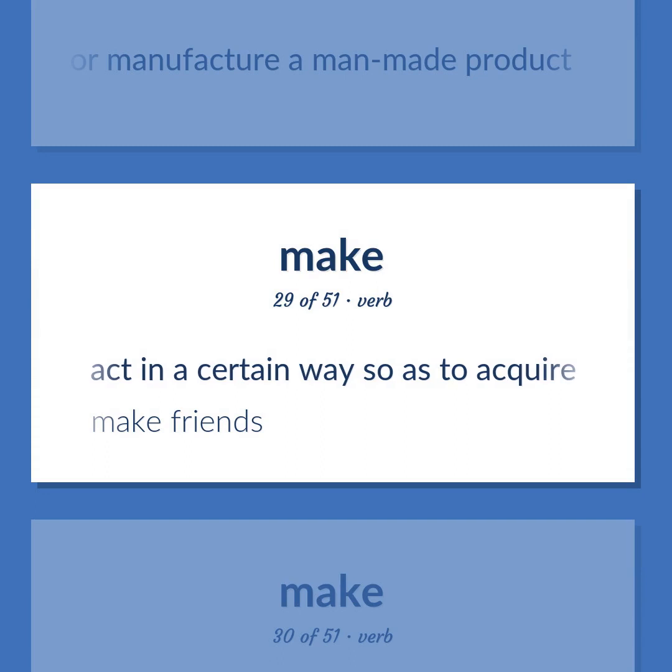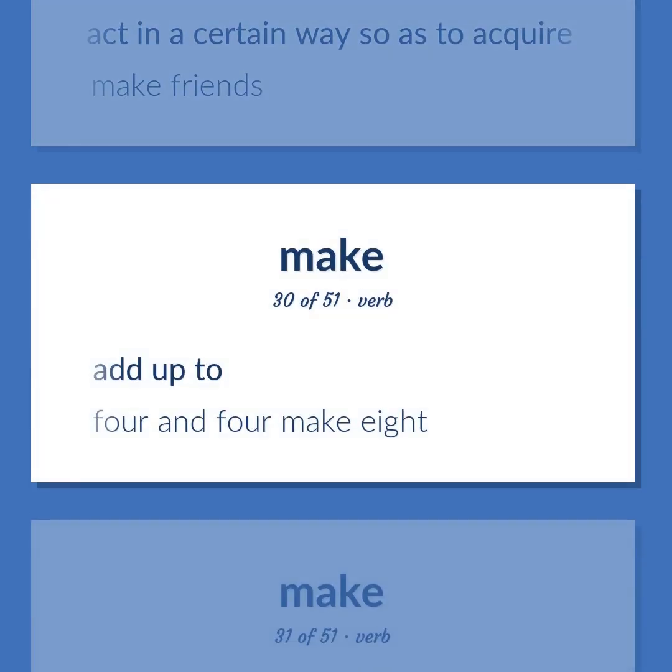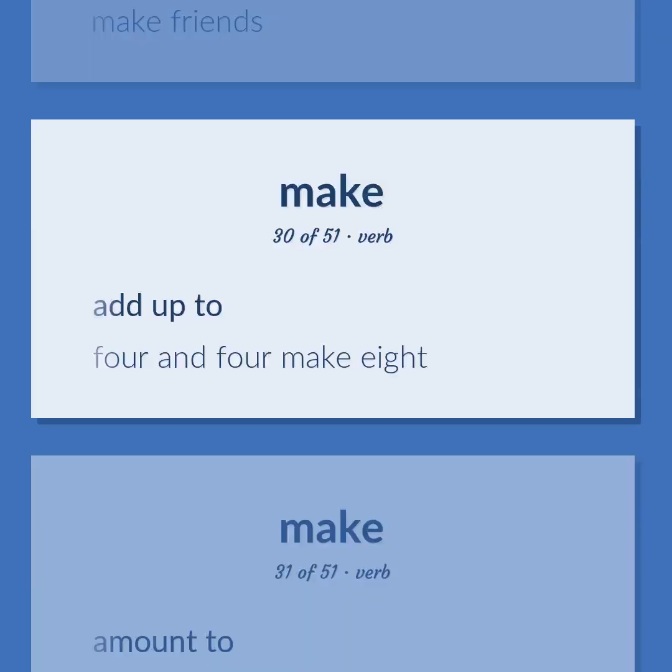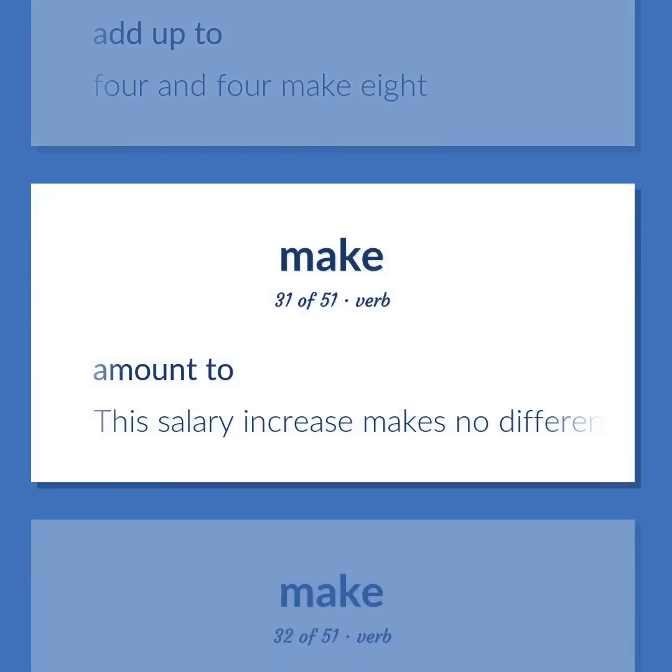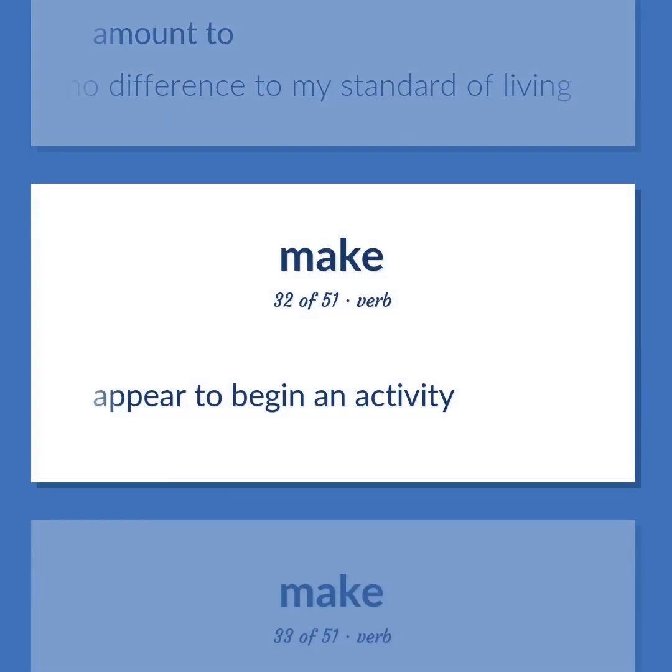Act in a certain way so as to acquire. Make friends. Add up to. 4 and 4 make 8. Amount to. This salary increase makes no difference to my standard of living. Appear to begin an activity.